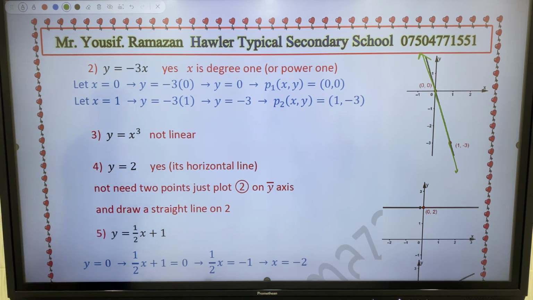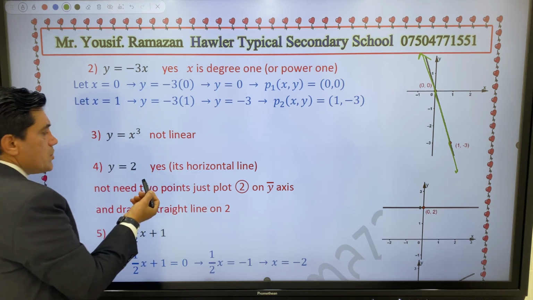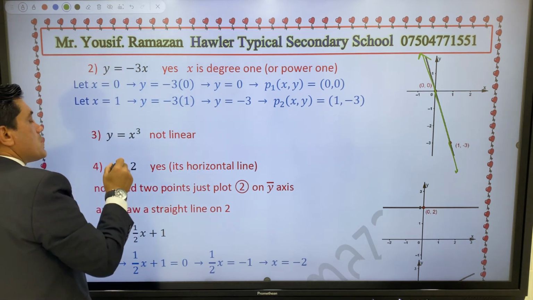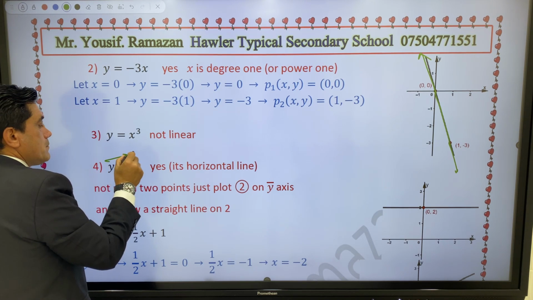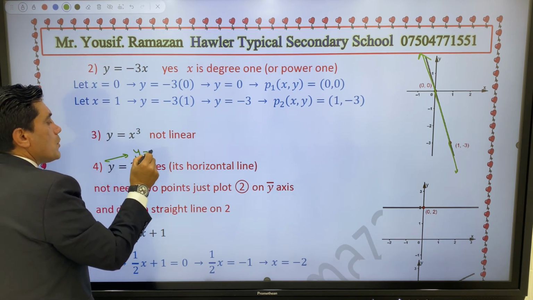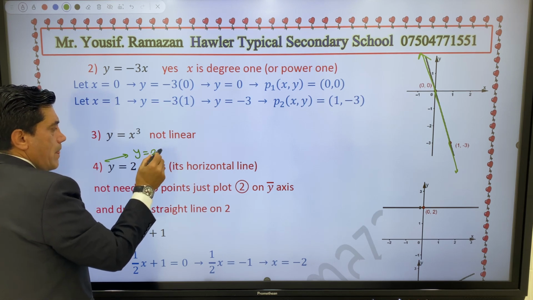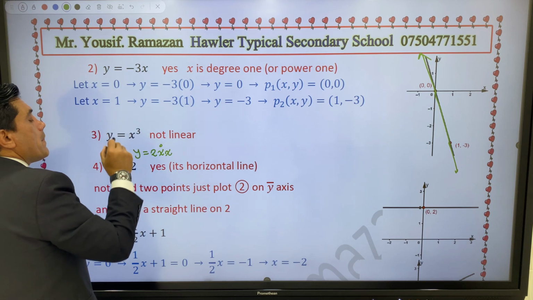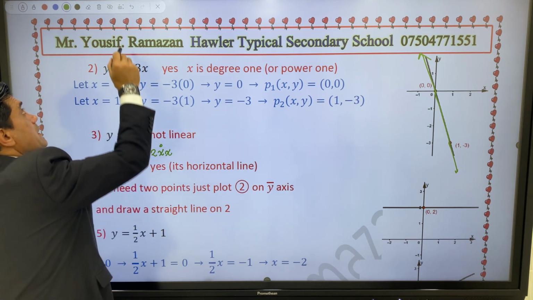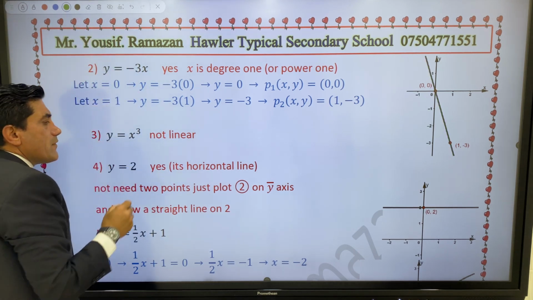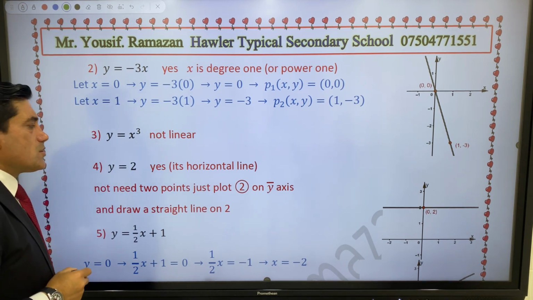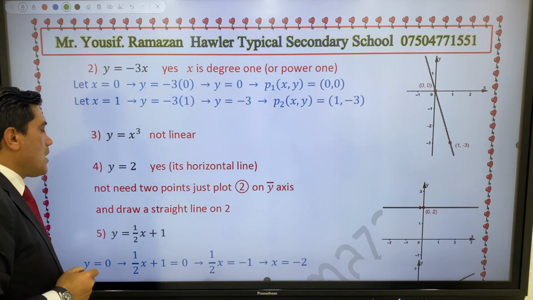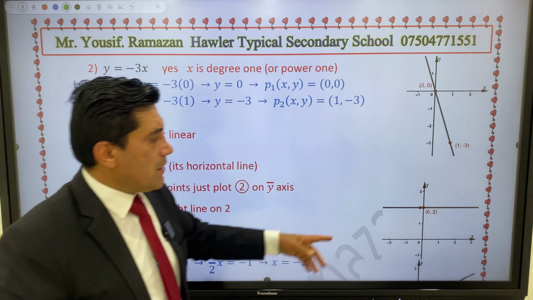It's a horizontal line because you have x. Maybe you said, teacher, where is x? So this is y equals 2x to the power 0, but x to the power 0 times x like this, so there's no need. But the graph is linear, so the graph is a straight line. Since the graph is a straight line, it is a linear equation, but now instead a horizontal line like this.